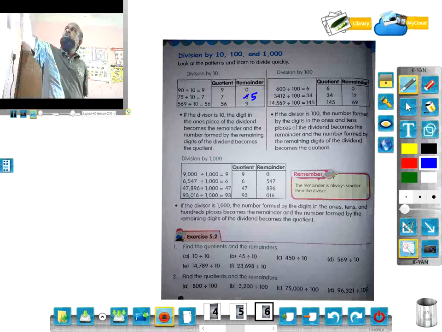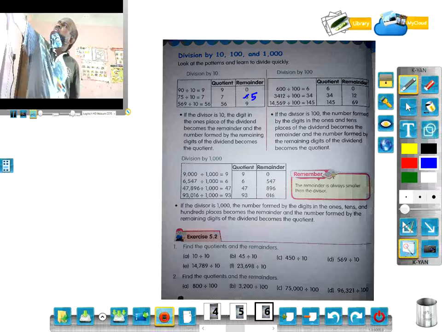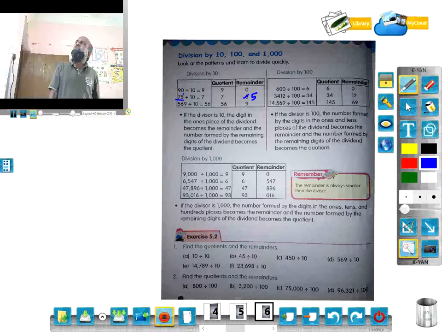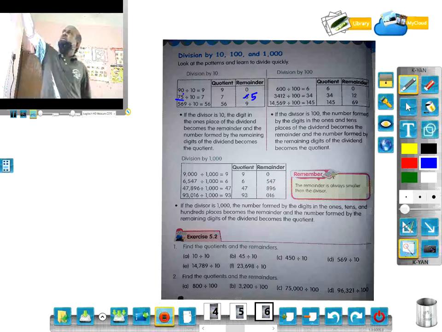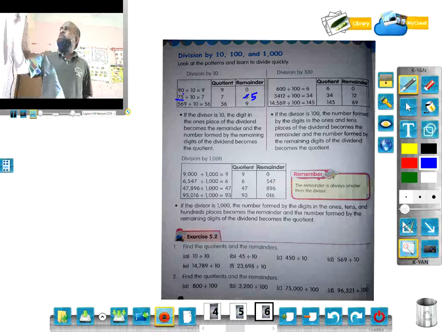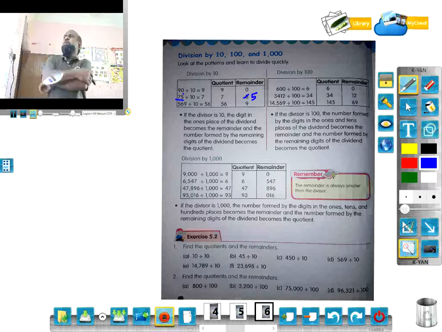It says when you divide 75 by 10, the quotient will be 7, which is in the tens place, whereas the remainder will be 5, which is in the ones place. Please look at this 75. The first digit will be the quotient, the second, which is in the ones place, will be the remainder. 569 by 10: here the quotient will be the first 2 digits, 56, and 9 is the remainder. That's why it is written: if the divisor is 10, the digit in the ones place of the dividend becomes the remainder and the number formed by the remaining digits of the dividend becomes the quotient.